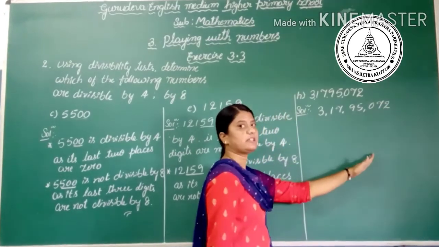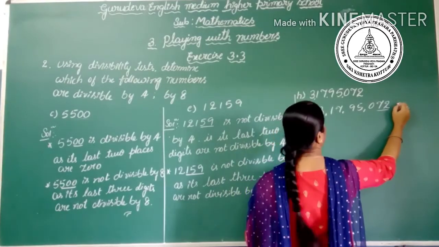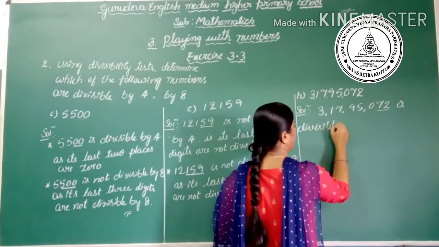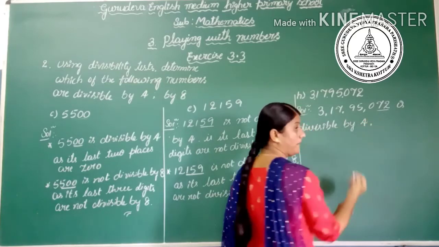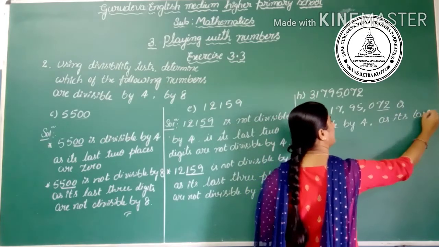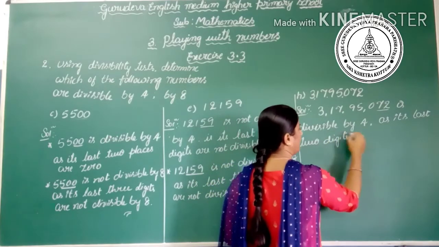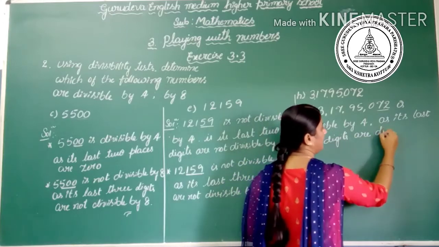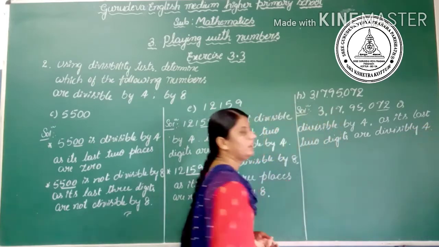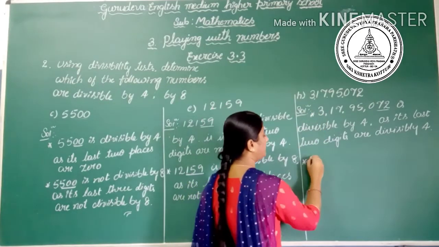3,17,95,072. So we are first writing divisible by 4. Yes, it is divisible by 4, as its last 2 digits are divisible by 4. Okay.